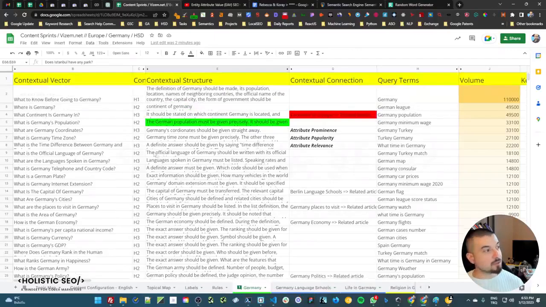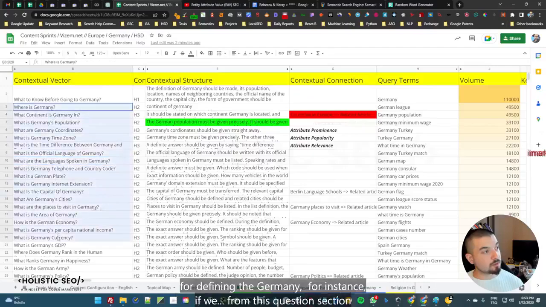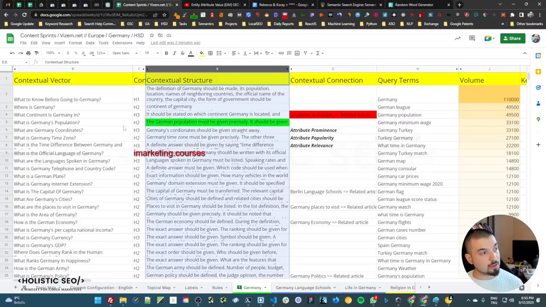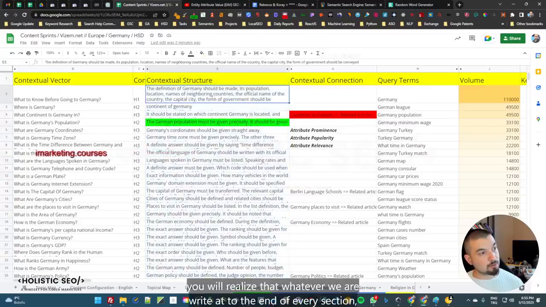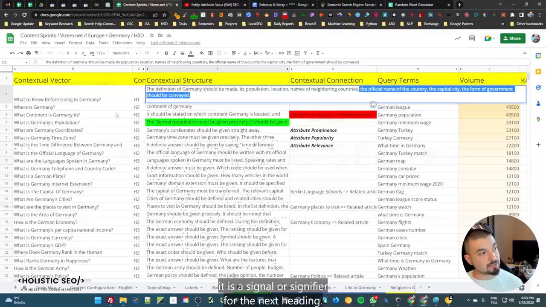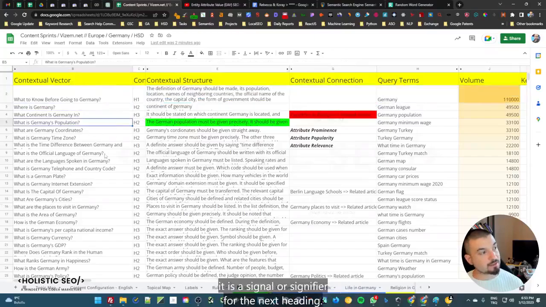because we will have many different types of lectures as well. So when you look at this specific area too, for defining Germany, for instance, if we come to this area slowly from this question section, or from these query terms, you will realize that whatever we write at the end of every section is a signal or signifier for the next heading.